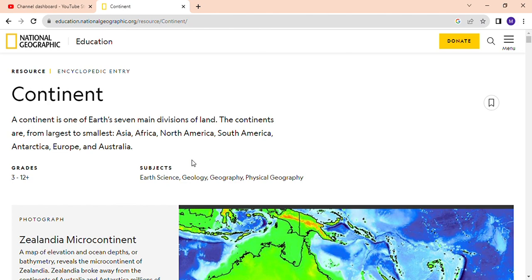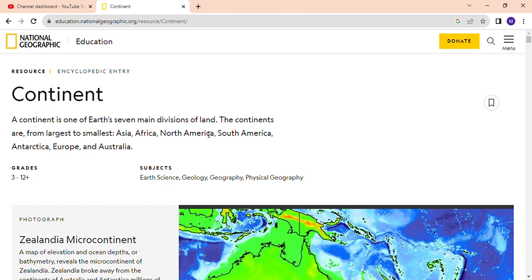Continent. A continent is one of the Earth's seven main divisions of land. The continents from largest to smallest: Asia is the world's largest continent. It is also the most populous continent on the planet. Number two is Africa. Africa is the second largest continent.